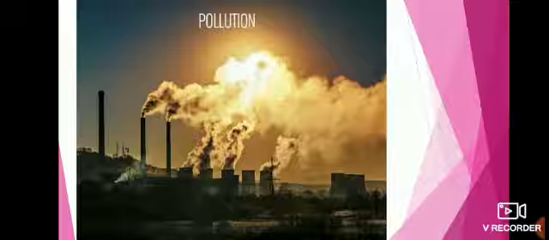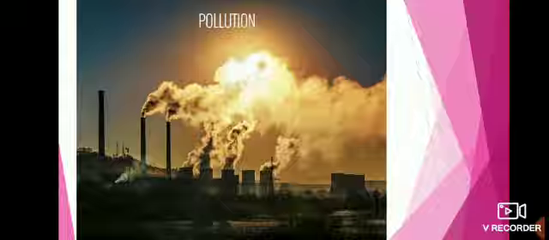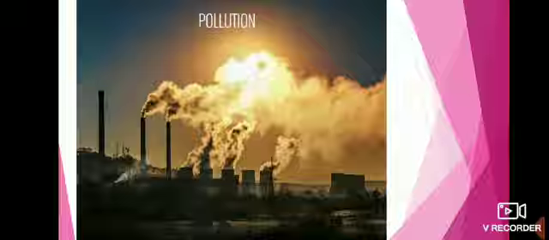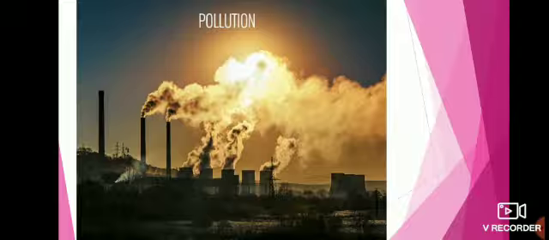So the atmospheric conditions are not favorable for clouds to get cooled. Consequently, there is a decrease in rainfall sometimes, and sometimes there will be an increase in rainfall. This disturbs our water cycle or hydrological cycle, and they cause either less rainfall or too much rainfall.